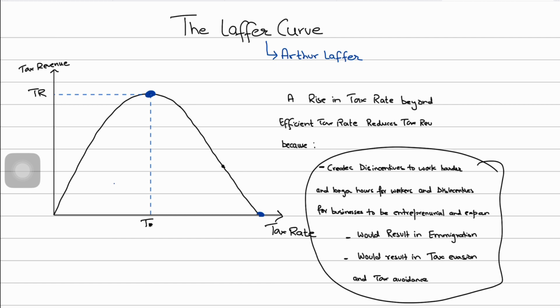It will help them implement effective tax rates in the economy, efficient tax rates in the economy, tax rates that are not counterproductive, tax rates that do not reduce the incentive, tax rates that do not result in emigration and brain drain. So understanding the Laffer curve helps policymakers consider the potential consequences of their tax policy decisions. So it encourages the policymakers to basically have a balanced approach, right, to taxation that takes into account the incentives and the behaviors of individuals and businesses, ultimately aiming